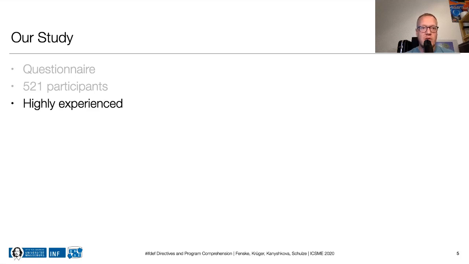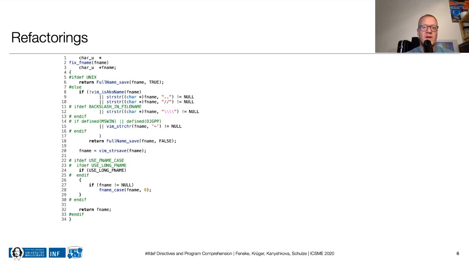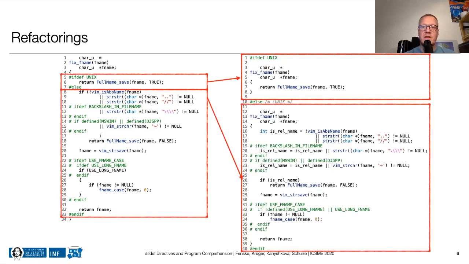Our questionnaire was built around code examples taken from the open source text editors Emacs and Vim, and we manually refactored these code examples in order to simplify the CPP directives as follows. If a function essentially comprised two alternative implementations, we split this function into two alternative definitions.